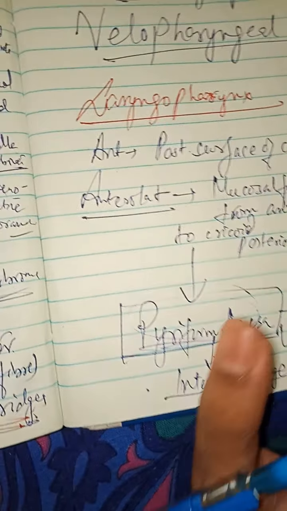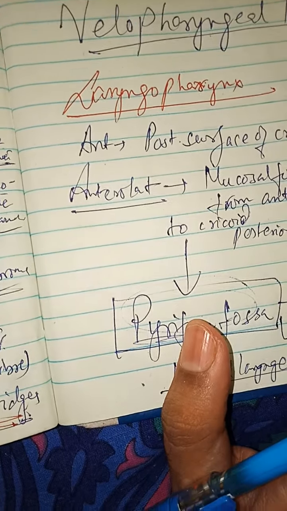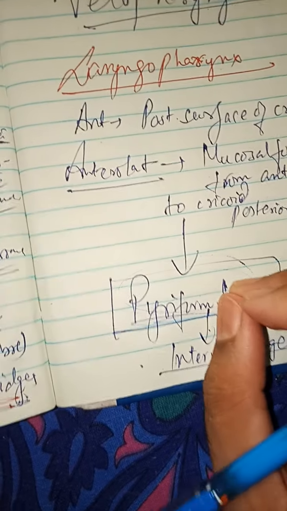So if we remove a foreign body or take any biopsy, we have to be very careful. We have to anesthetize this internal laryngeal nerve.